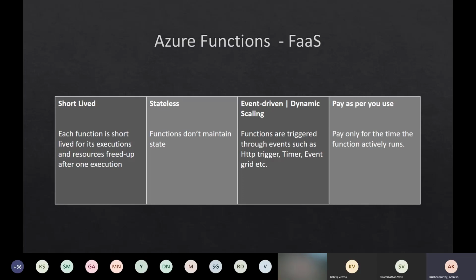Some of the points that you see below are the characteristics of an Azure function, and it is definitely short-lived. Based on the consumption plan or the premium plan that you have, an Azure function can live up to say 5 to 10 minutes. What it means is the workload is on the developer, so that your Azure function should be deterministic, and it should run in 5 to 10 minutes and go back to the background. Whenever the Azure function is active, say if you have written a function to compute the sum of two numbers, it is probably going to take a second or even less than that, right? So you will be only charged for how much time your function was active. Right, you don't get charged.